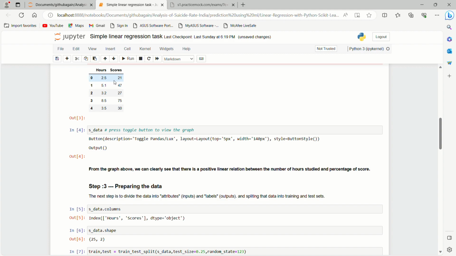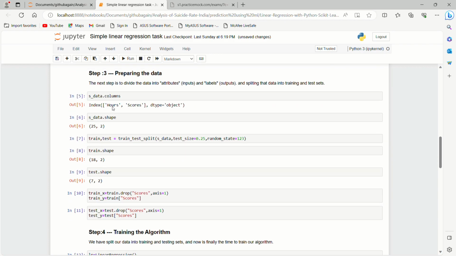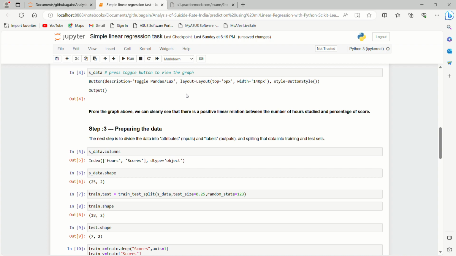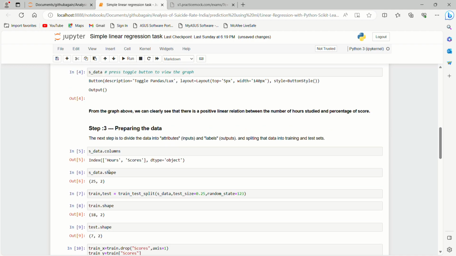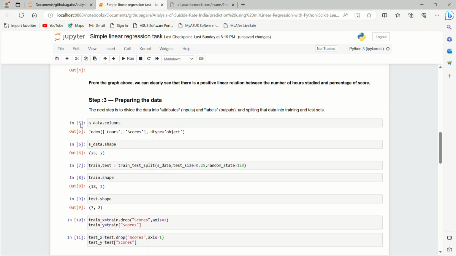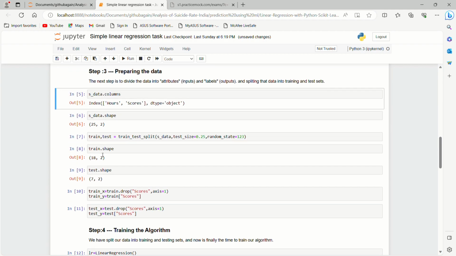Now we can check data.info. The info function tells us the number of rows, which is 25, and gives us the range. As we can see here, the index starts from 0 and so on. The info function also gives us the non-null values for each column. Here we have the hours column with 25 non-null, and we knew there were a total of 25 entries in the data. So we can conclude that the data does not have any null values for the hours column as well as the scores column. The info function also gives us the data type for each column. The hours column is float and the scores column is the int data type.